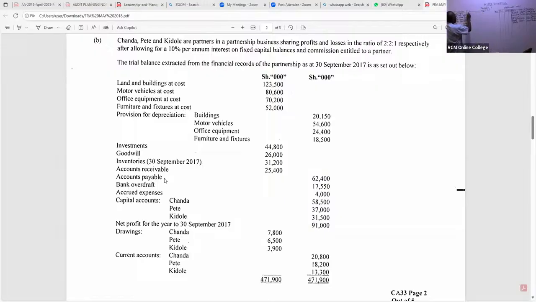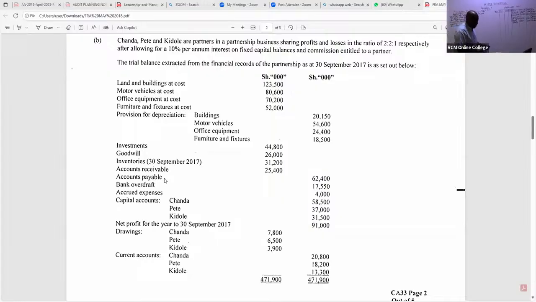Payables. So we have here payables. Payables, how much? The payables I can see there, they are 62 something, right? So we have here 62,400. Do we have any other liabilities that you can see there, ladies and gentlemen?